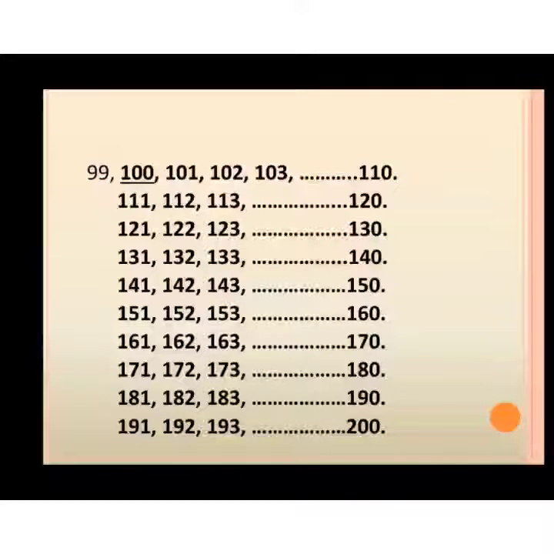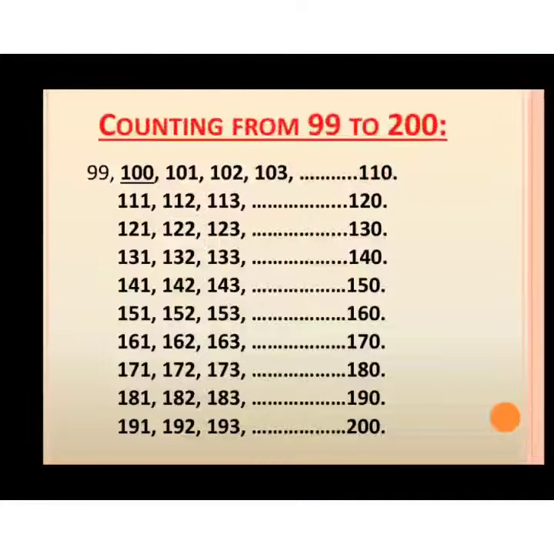Let's move further. Counting from 99 to 200. Let's start counting together. After 99, we have 100. And then again counting starts from 1, but with 100.